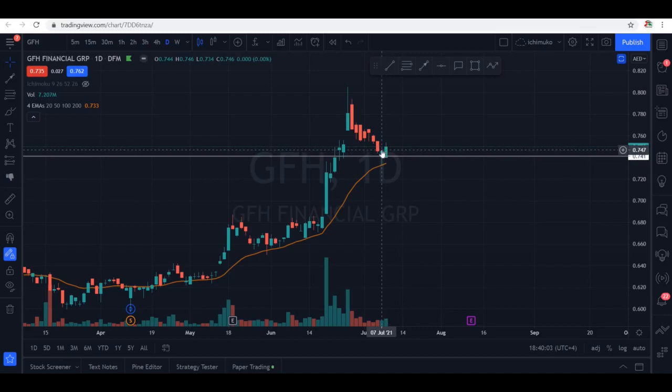My entry is at 0.746 and I'm targeting at least 0.780 as this was the resistance zone, clearly indicating long wicks, meaning sellers are present here. So I would like to exit somewhere around 0.780 in tomorrow's session if the market is positive and moving to the upside. Let's see how the stock behaves tomorrow.